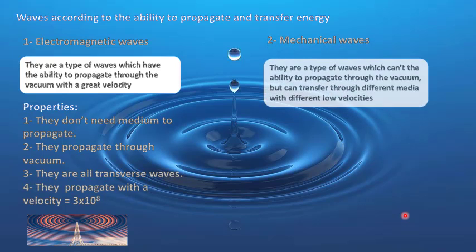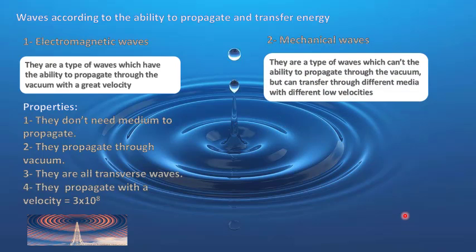The mechanical waves, they are a type of waves which can't propagate, or which can't have the ability to propagate through the vacuum, but can transfer through different media with different low velocities.